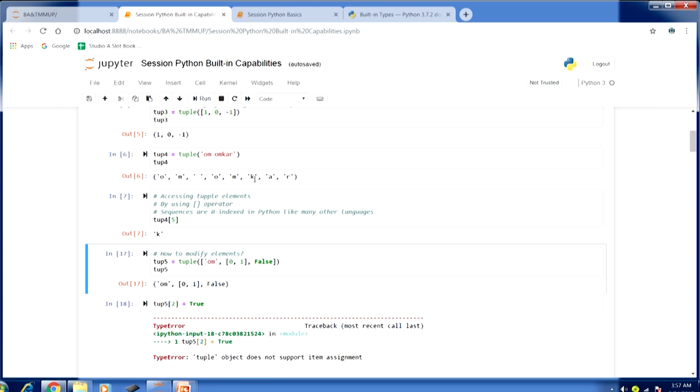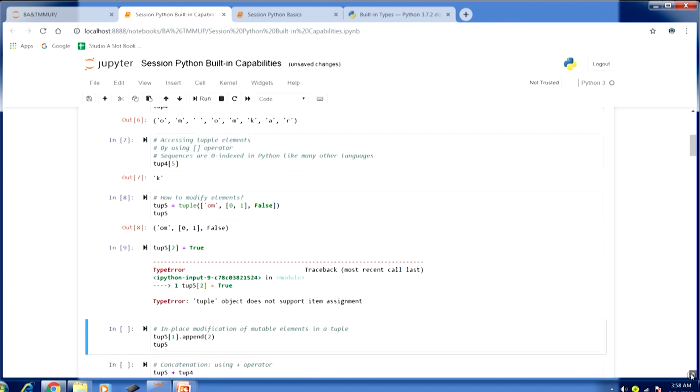Now, we talked about tuples being immutable Python objects. So, can they be modified? Let us first create a tuple. We are passing a list and we will have this top 5. This is the tuple that we have. The first element is a string om, then we have a list as the second element, then we have a bool as the third element. If I want to change the third element, the bool, from false to true and run this, I will get an error, you can see here.